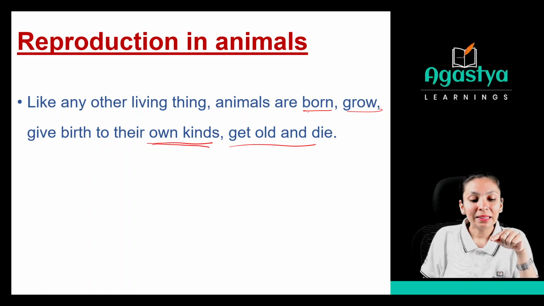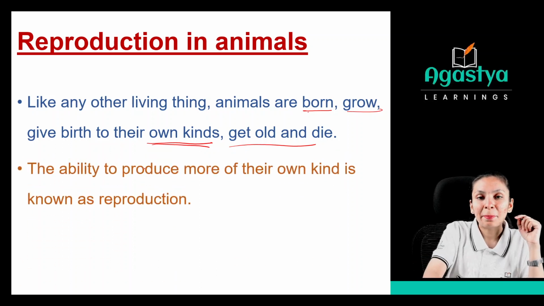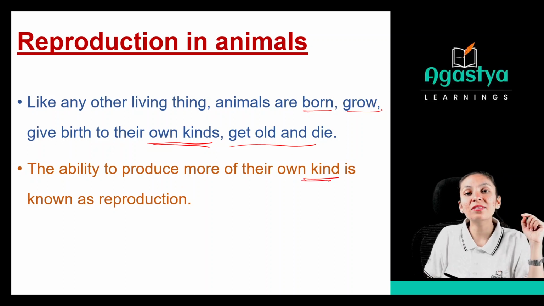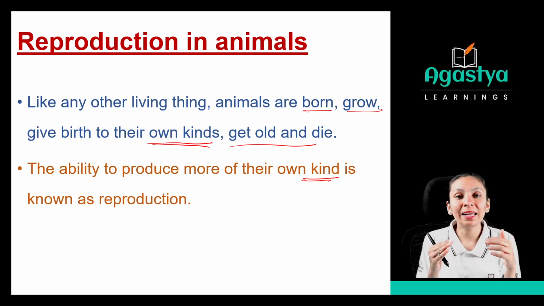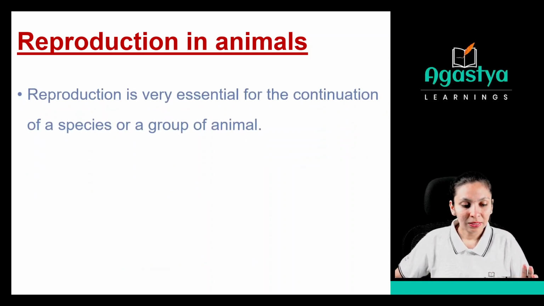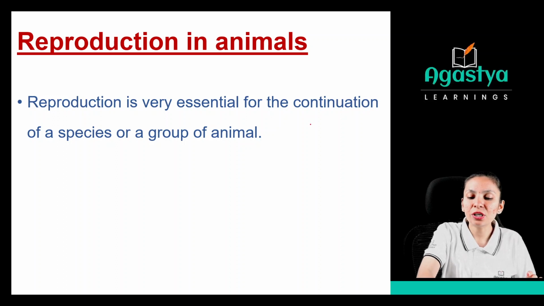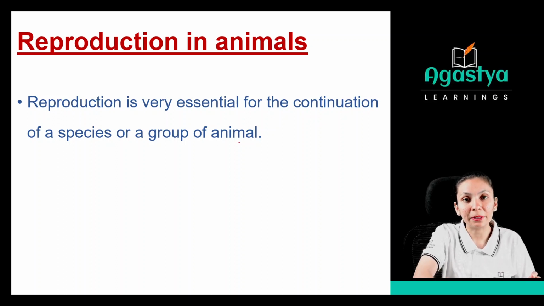Now, in this one, we are talking about animals. The ability to produce more of their own kind is known as reproduction. The animal which is producing its own kind, right? That is called reproduction. Now, see, reproduction is very essential for the continuation of a species or a group of animals.